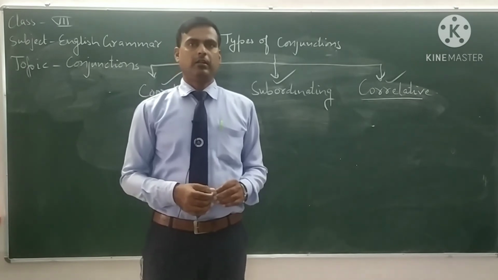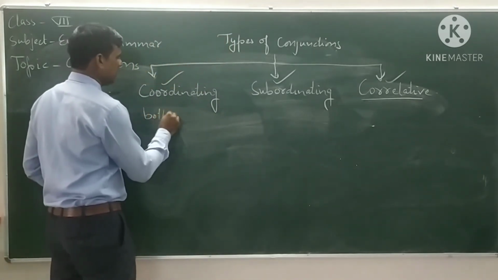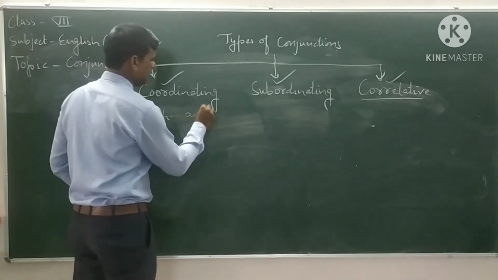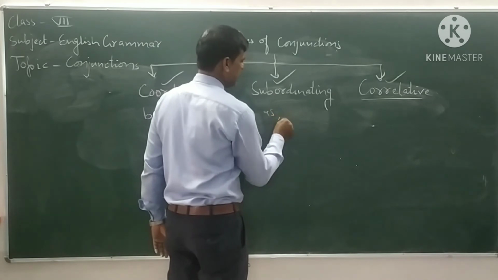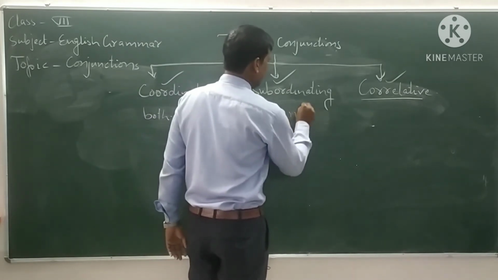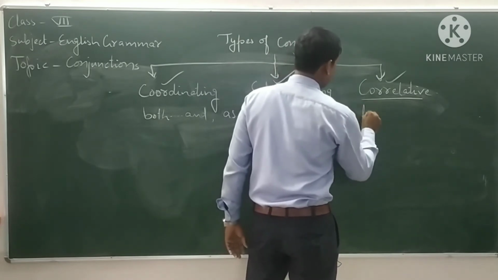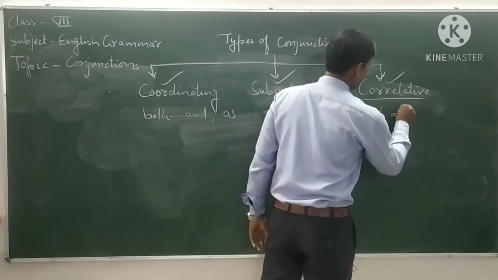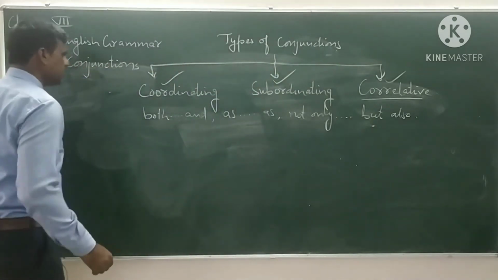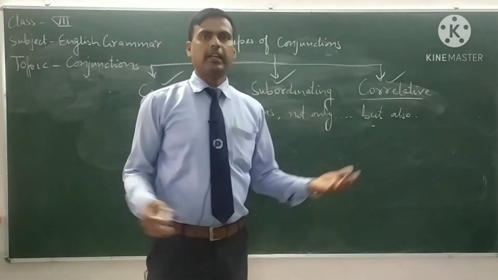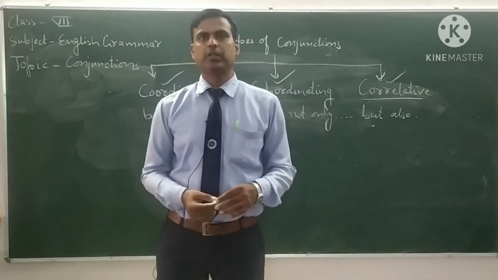For example, we say both and, as as, not only but also. We use these kinds of conjunctions in many sentences. There are many words, you can see in your book, that are used in the same way.